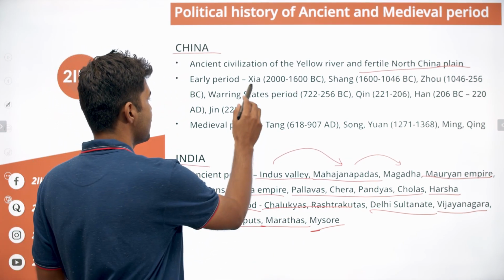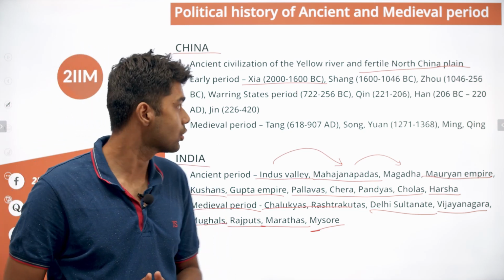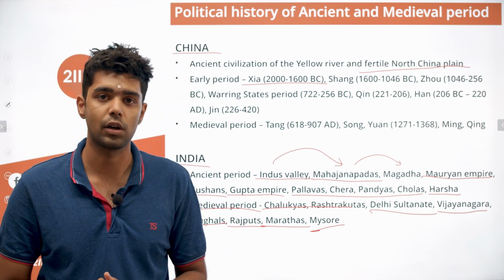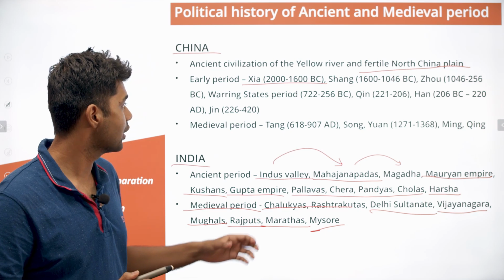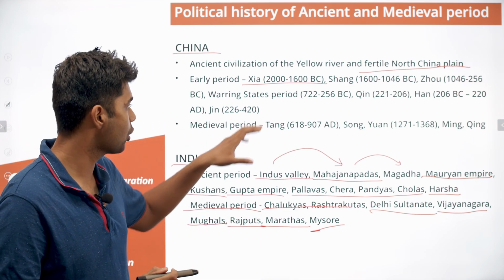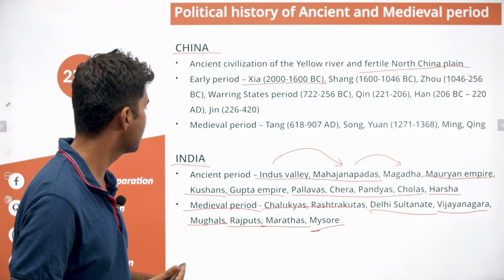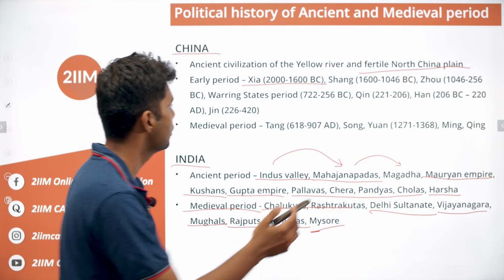It was a mixture of nomadic life and some amount of agricultural life, just like in India. And then, just like in India, you had a kingdom, a dynasty which started close to 2000 BC, 2000 to 1600 BC. It is said to be the Xia dynasty. It continued for 400 years. But the picture here is not very clear. Once you go beyond 1000 BC, it's not very clear how things happened. That's the case for India and China also.